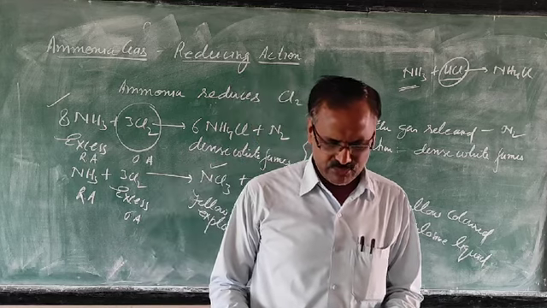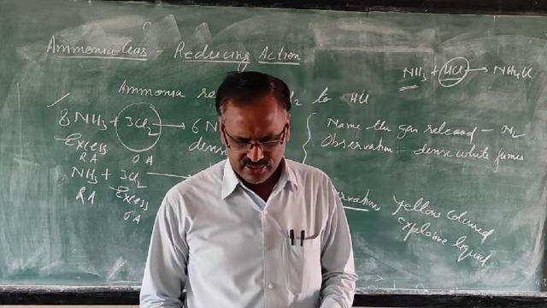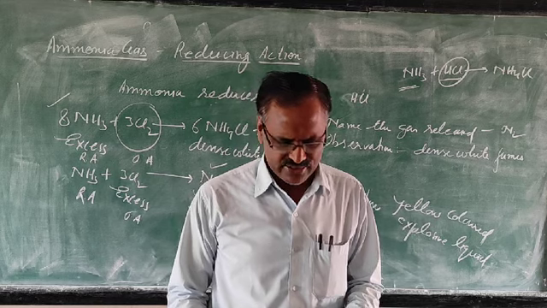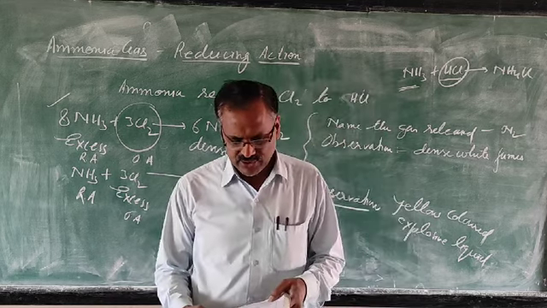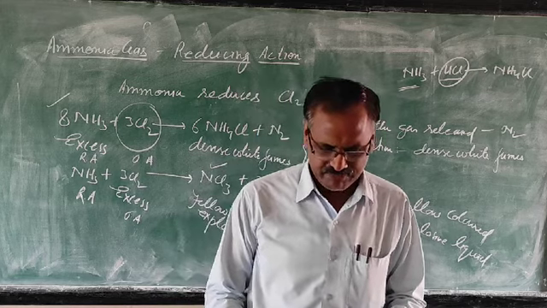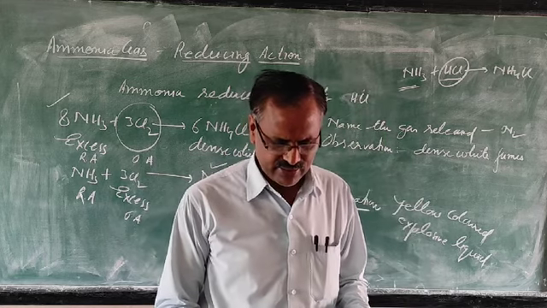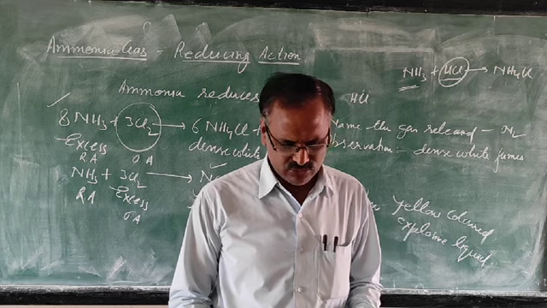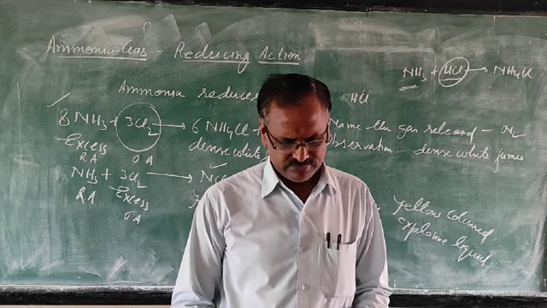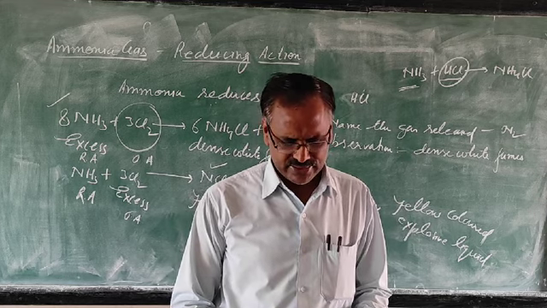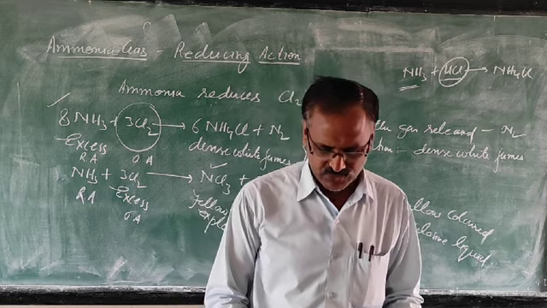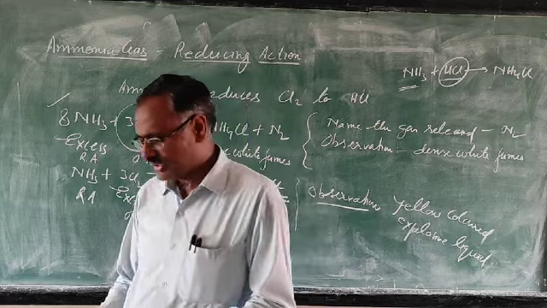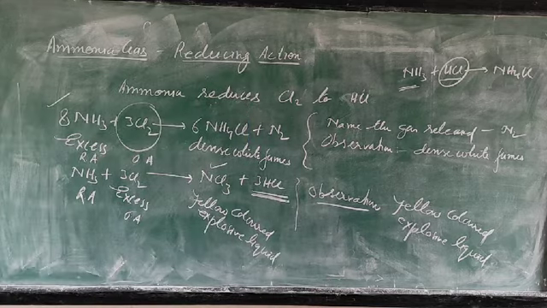When ammonia and chlorine are mixed, the chlorine is reduced to HCl, which further combines with excess ammonia forming ammonium chloride. Dense white fumes are thus seen when ammonia reacts with HCl and also when it reacts with Cl2. Then colorless ammonia gas reacts with greenish yellow excess chlorine forming a yellow explosive liquid. This is the observation. Next one is the test for ammonia.